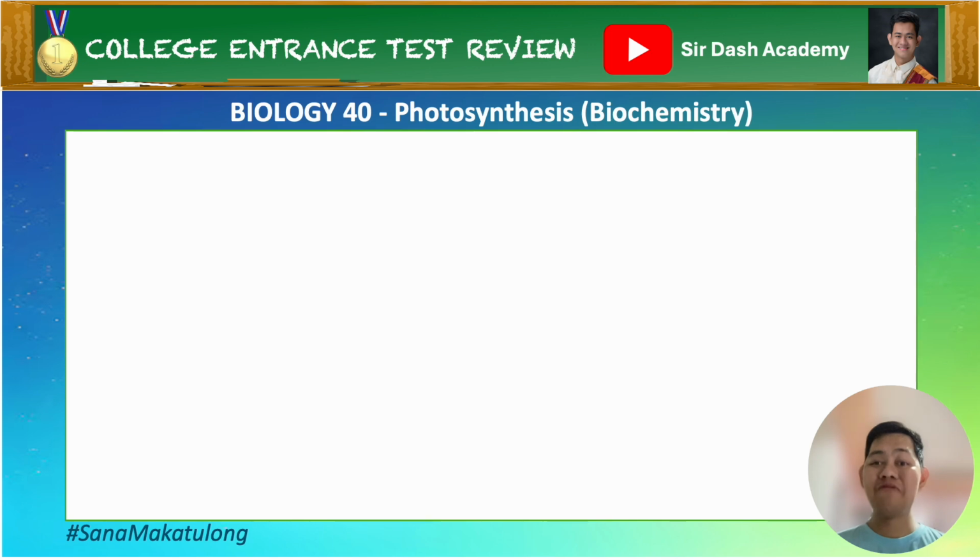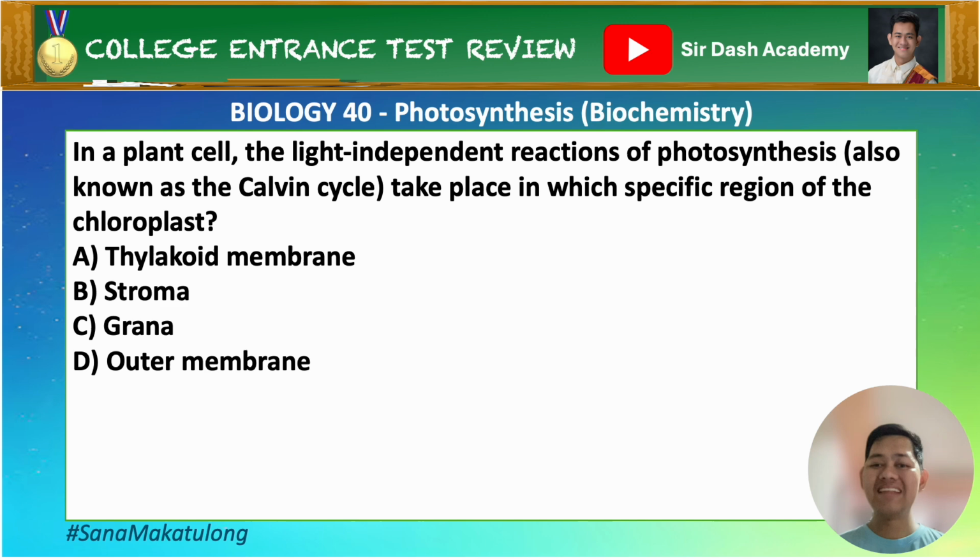Biology 40. Photosynthesis, Biochemistry. In a plant cell, the light-independent reactions of photosynthesis, also known as the Calvin cycle, take place in which specific region of the chloroplast? A. Thylakoid membrane. B. Stroma. C. Grana. Or D. Outer membrane.